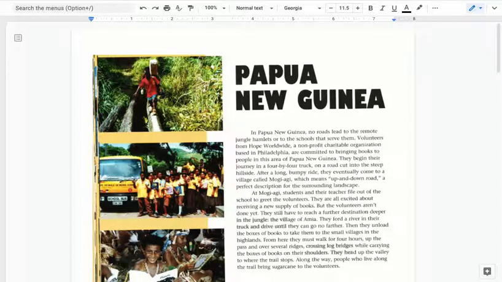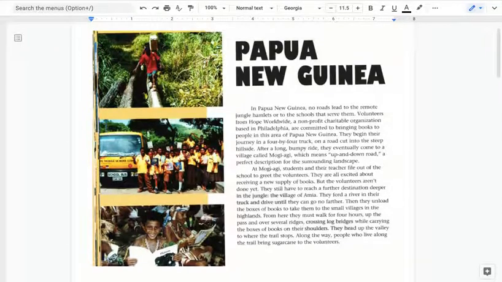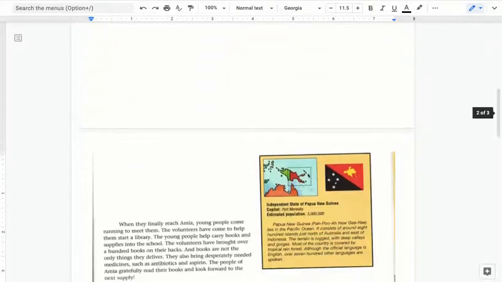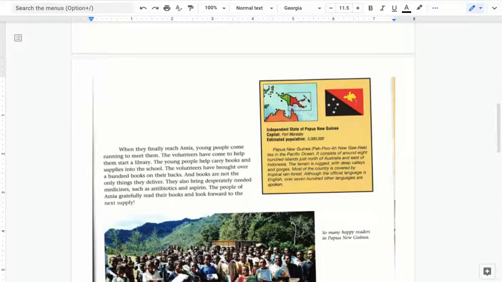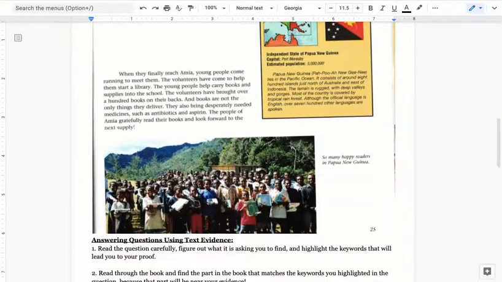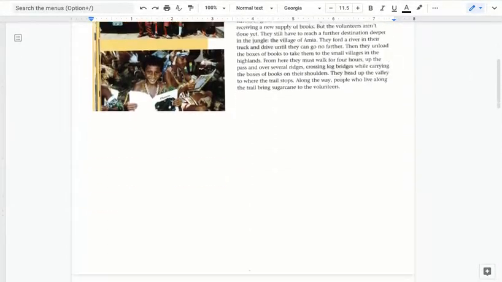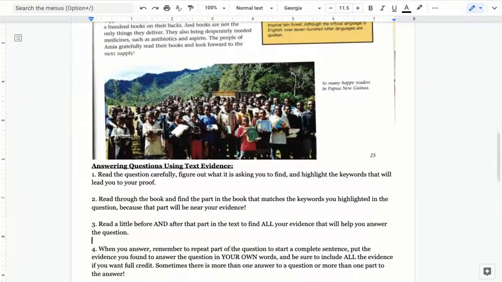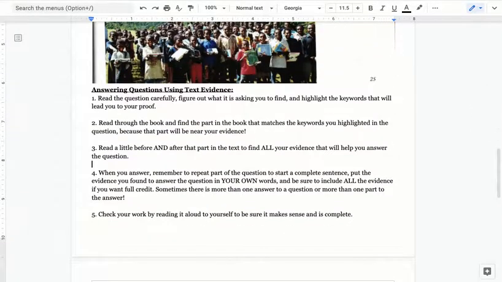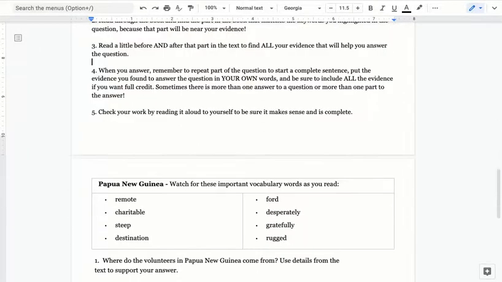You will be able to pick your own country from a group that you can look at and make your own choice of which country you want to study and answer questions about. I'm doing Papua New Guinea as an example. So here you can see we've got the text copied in the graphic organizer. Then we have the steps that we just went over for how to answer questions using text evidence.